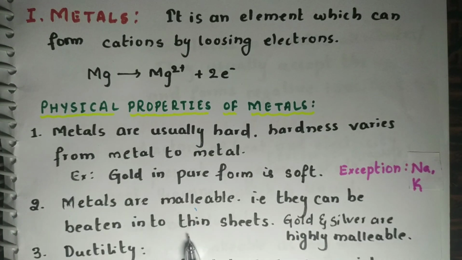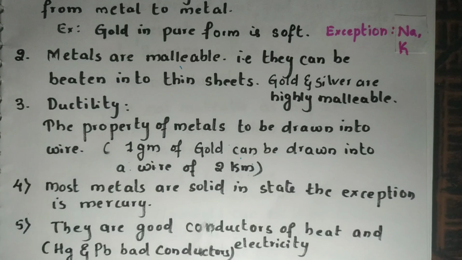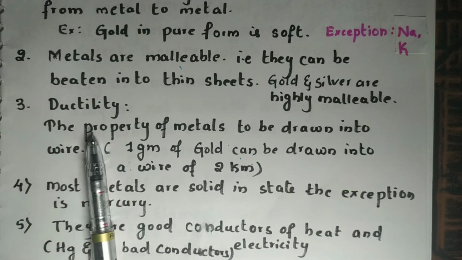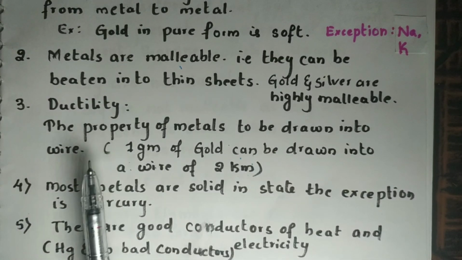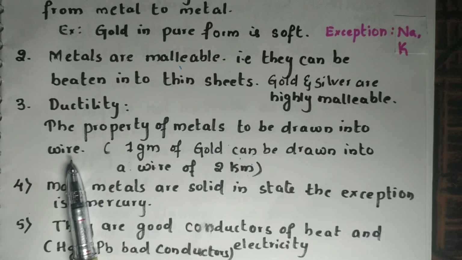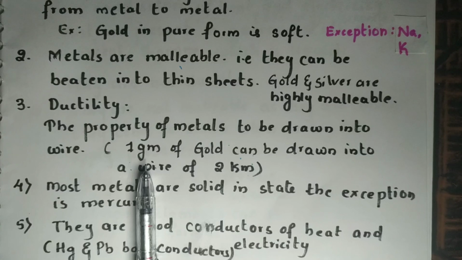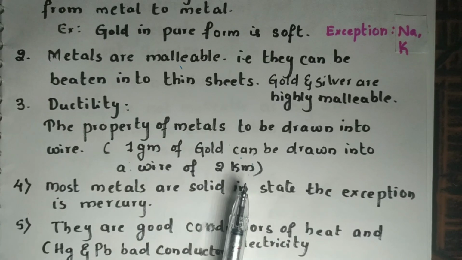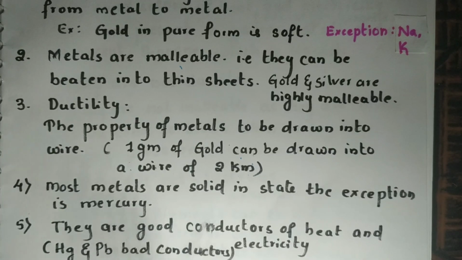This property of the metals allows us to design beautiful ornaments. The next property is ductility. It is the property of metals to be drawn into a long thin wire. You will be amazed to know that 1 gram of gold can be drawn into 2 kilometers of wire. Next property is most of the metals are solid in state. The exception is mercury, that is Hg, which is liquid at room temperature.